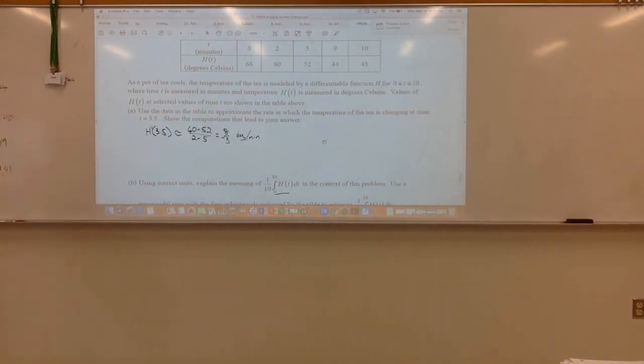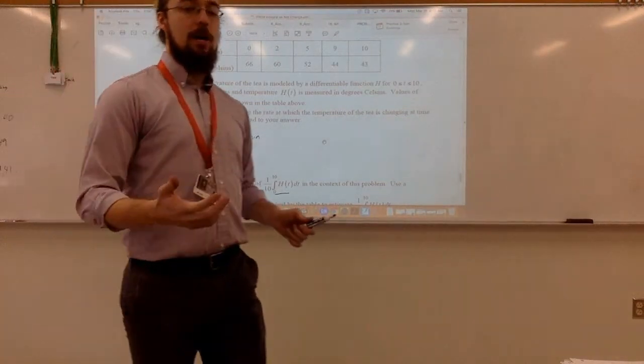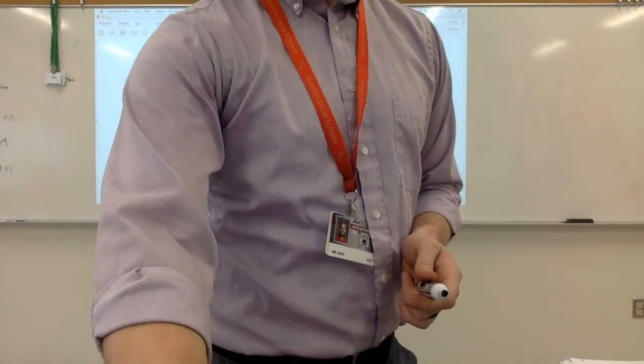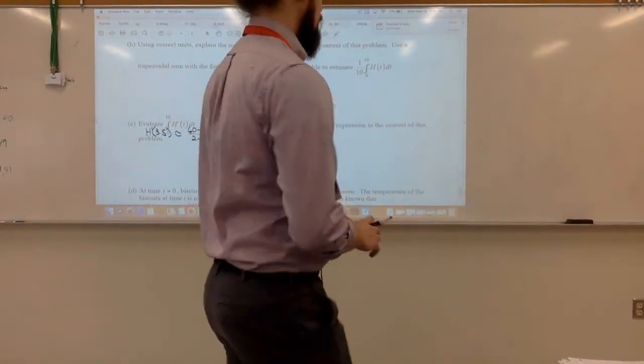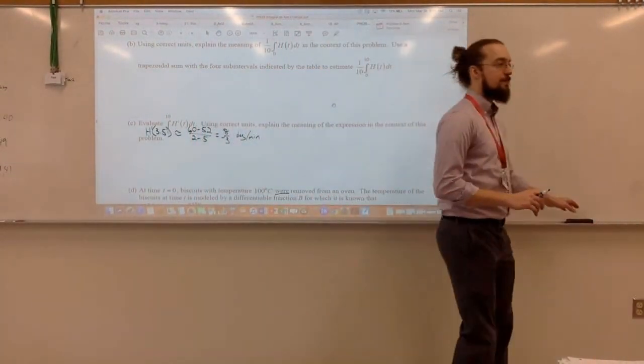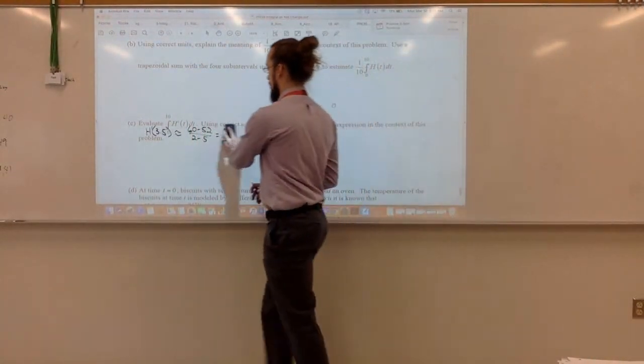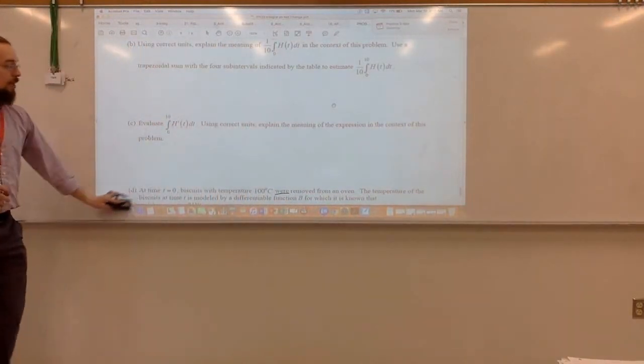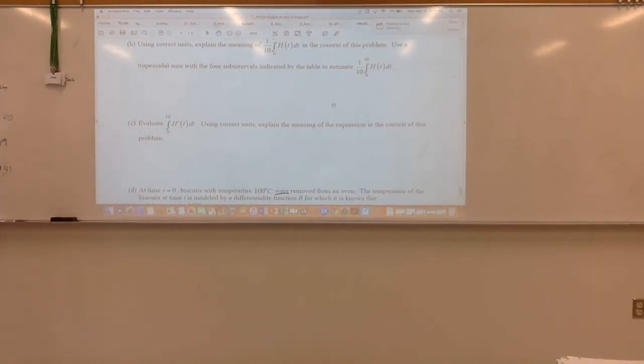So for time, we're going to skip the actual calculation of the trapezoidal sum. I think we actually already did that at one point. We only have probably time to do C here. Oh, that went too fast today. It did, didn't it? So C says evaluate the integral from 0 to 10 of h prime of t dt.